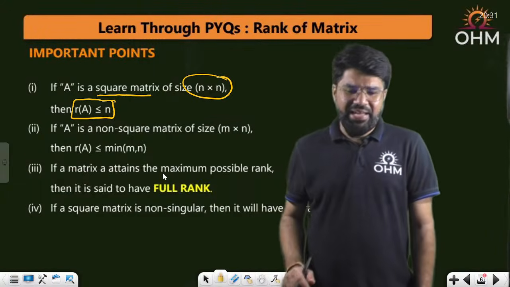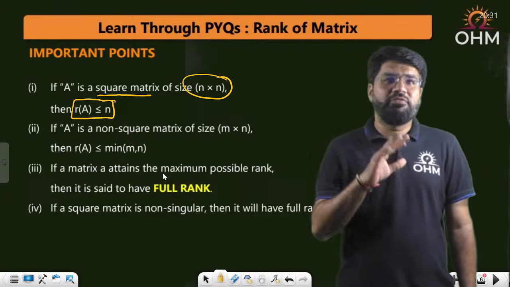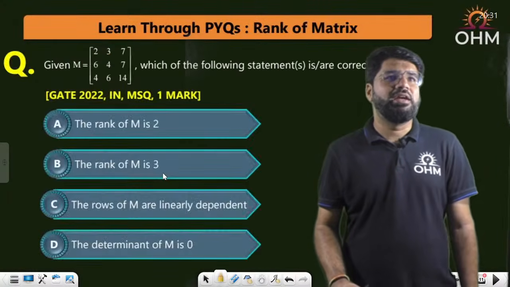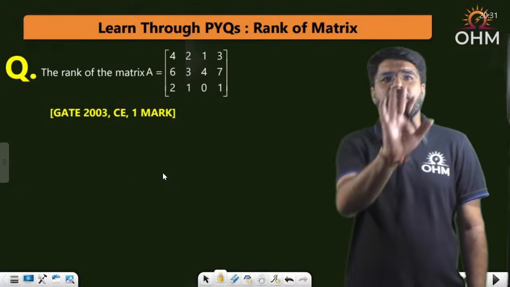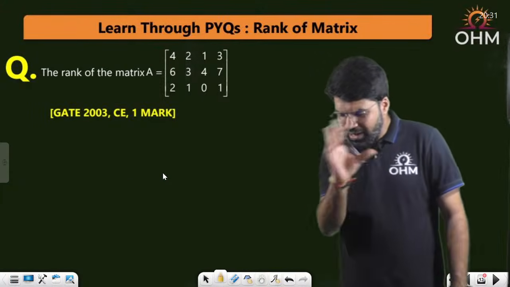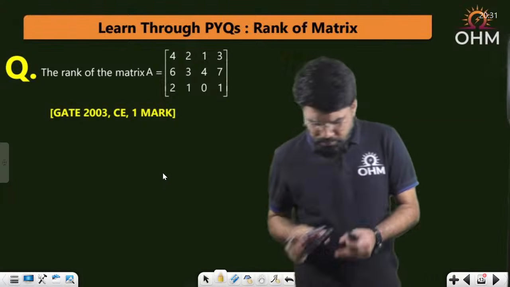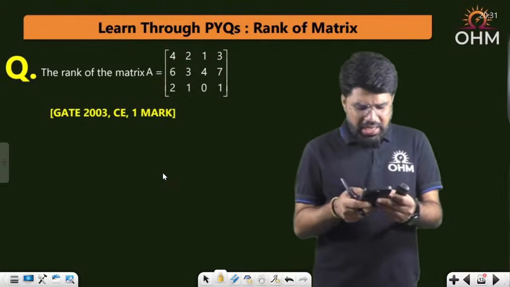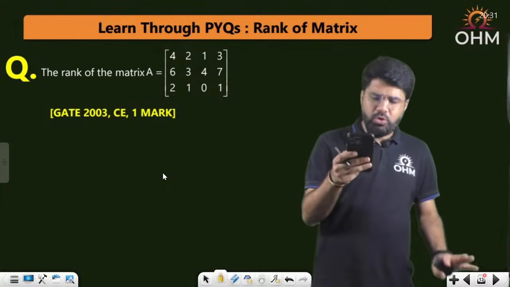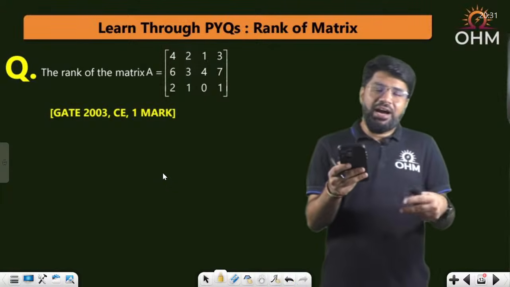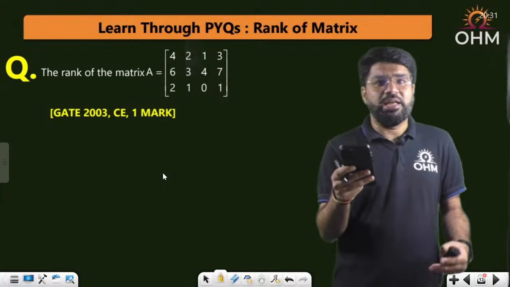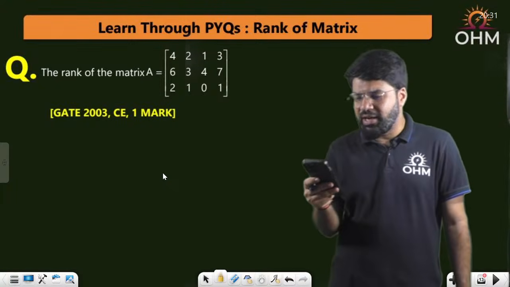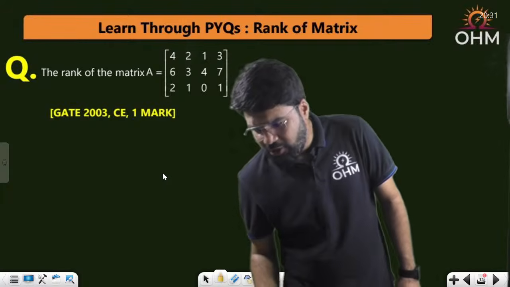But if it is a non-square matrix, I will first show you an example, then we will come back to these points. Have a look at this particular question. Some random questions I have taken. Bhargav, I'll introduce row echelon form also. Don't worry. Ultimate choice will be row echelon, but many questions can be solved by the determinant method or what is known as the dependency method. I'll talk about the dependent rows and dependent columns. You just have to wait for it.